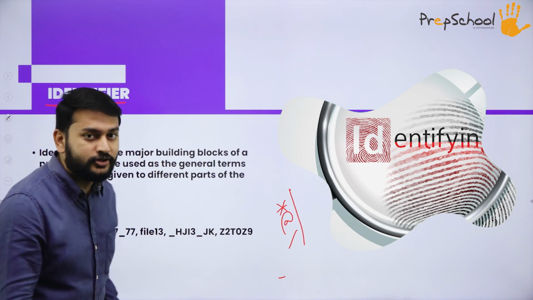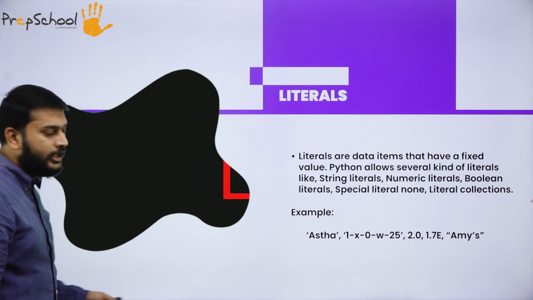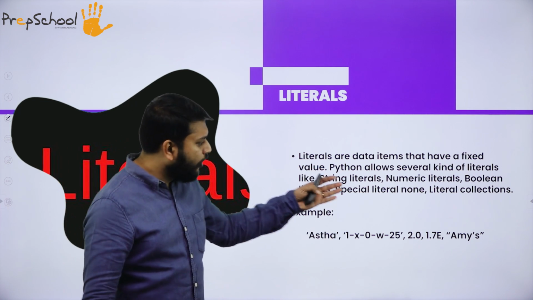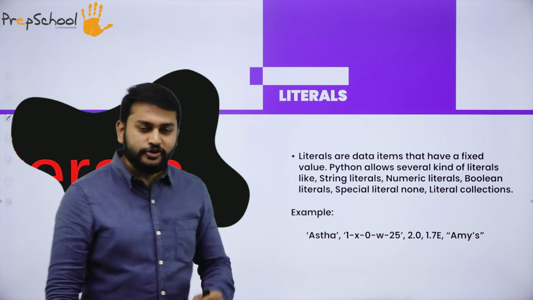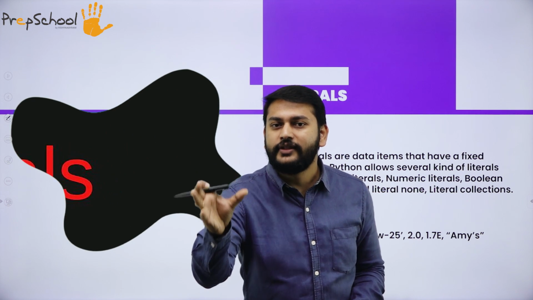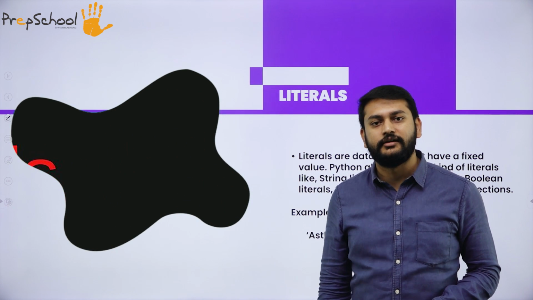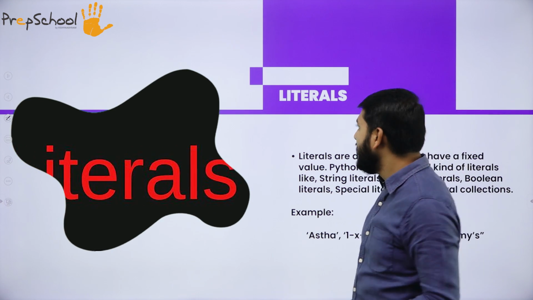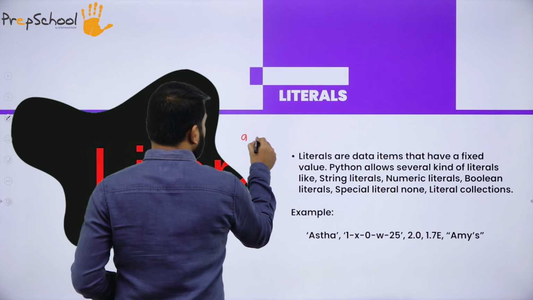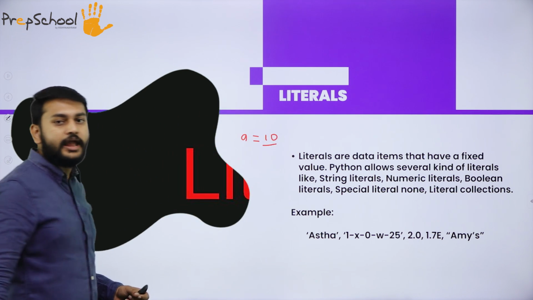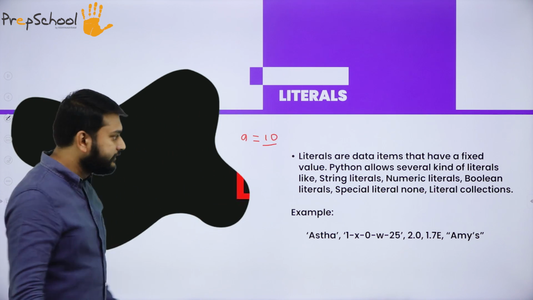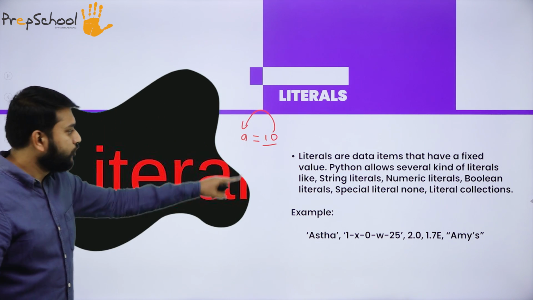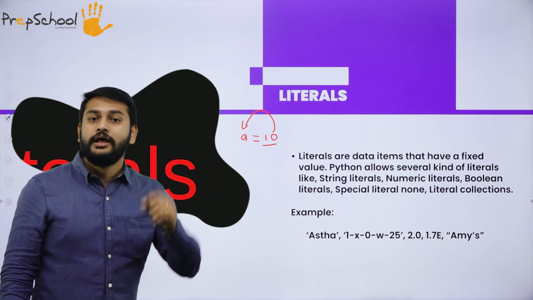So what is the next token that I have? The next token is literals. In short, whatever value that I have, I will call it a literal. So what is that value? Let's take the same example, a is equal to 10. Whatever I give on this side, I will call it a value. This value I am storing in this variable. Yes or no? Yes. So this is what I will call a literal.